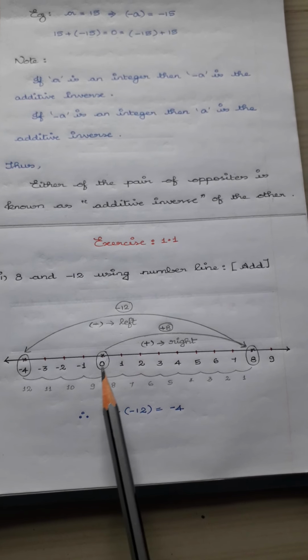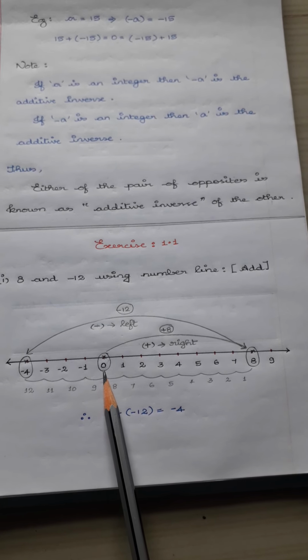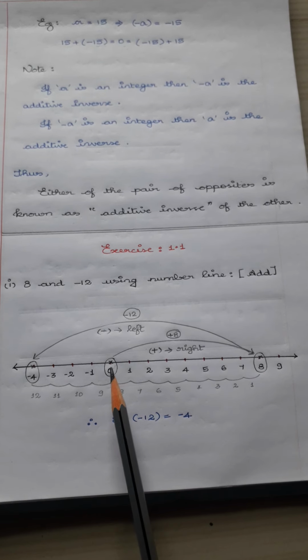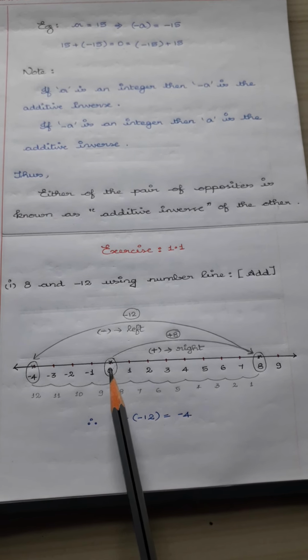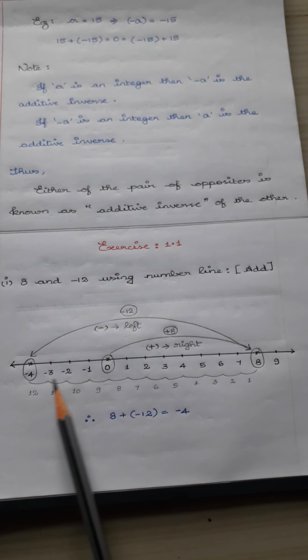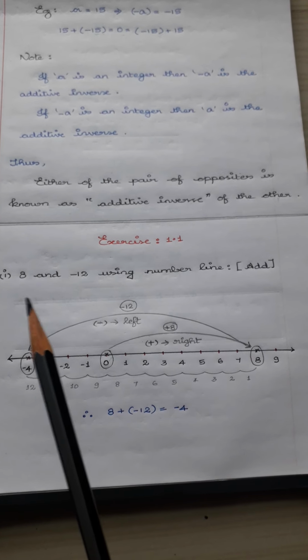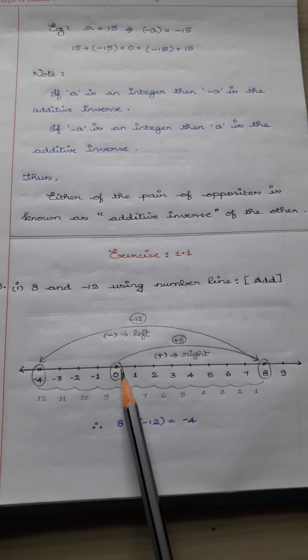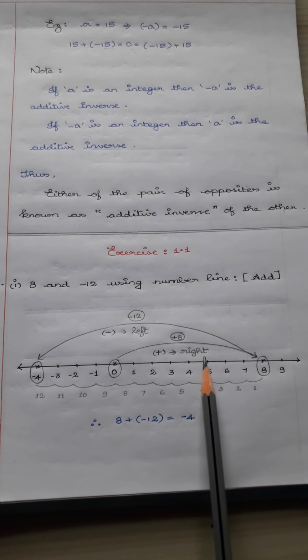In the center, 0 should be there. On the right hand side of 0 are the natural numbers, and the negative numbers should be on the left hand side. Now the question goes this way: 8 has the positive sign.